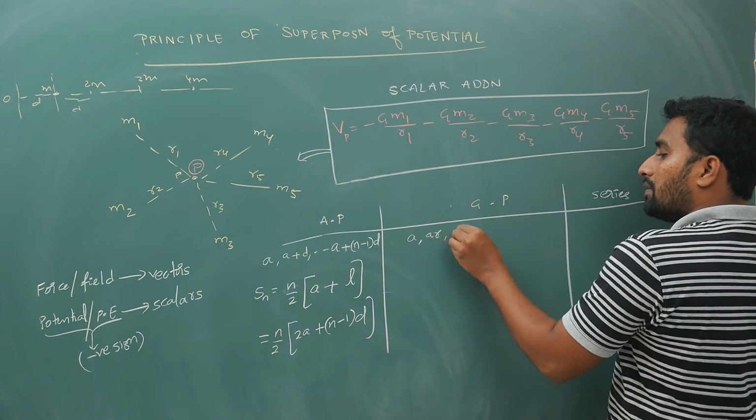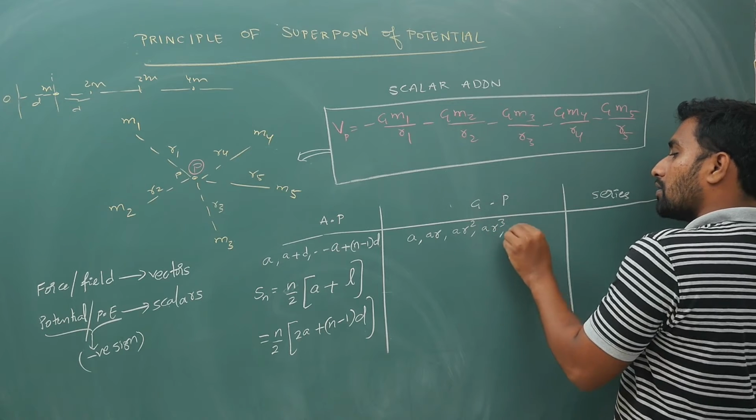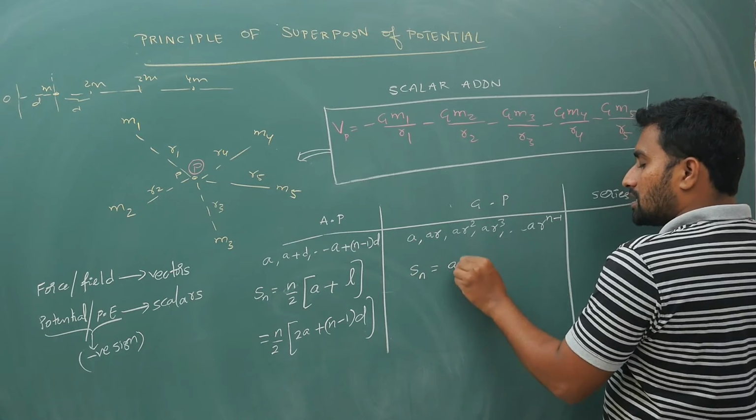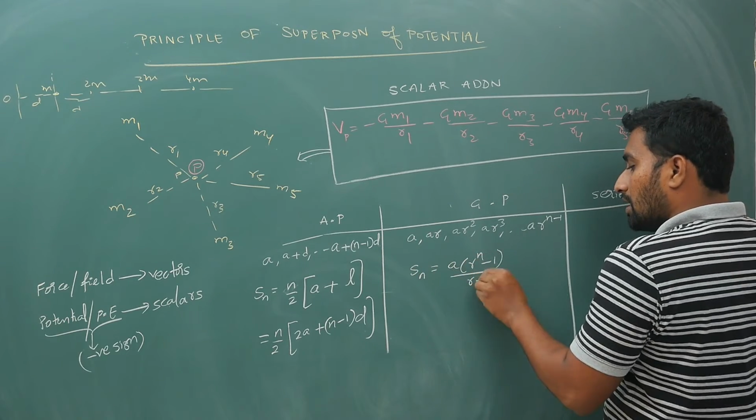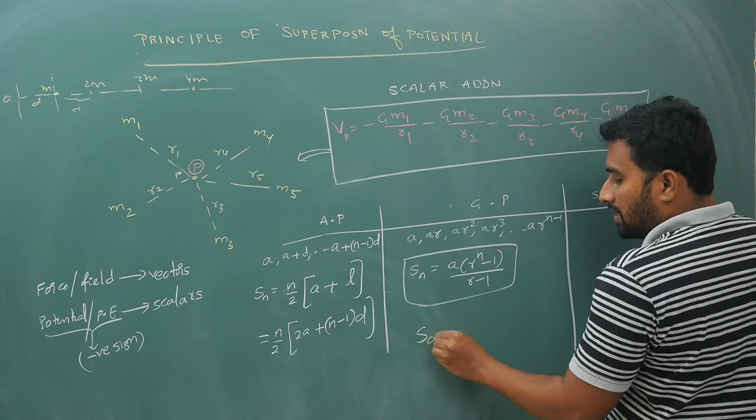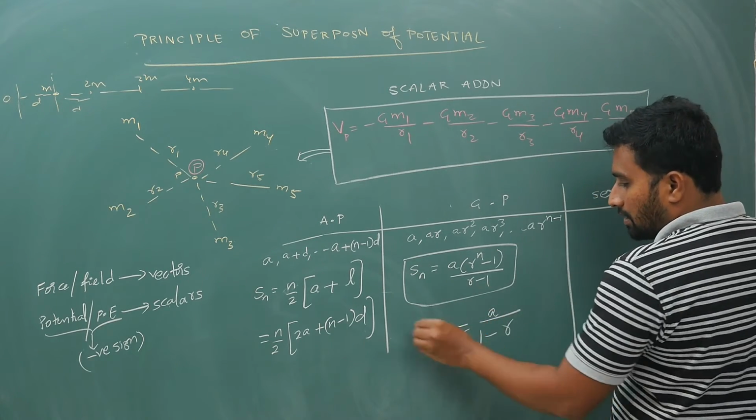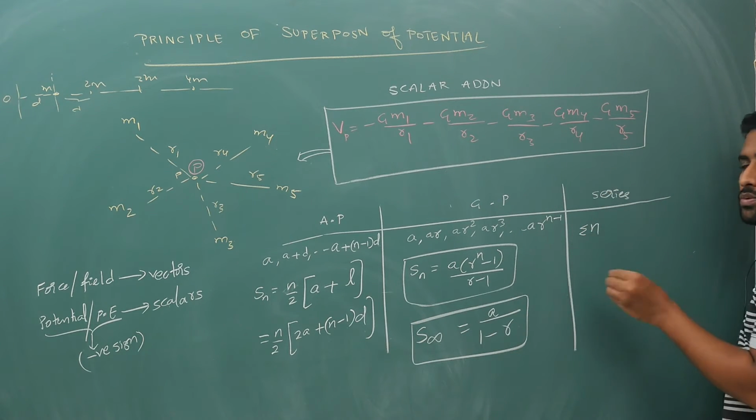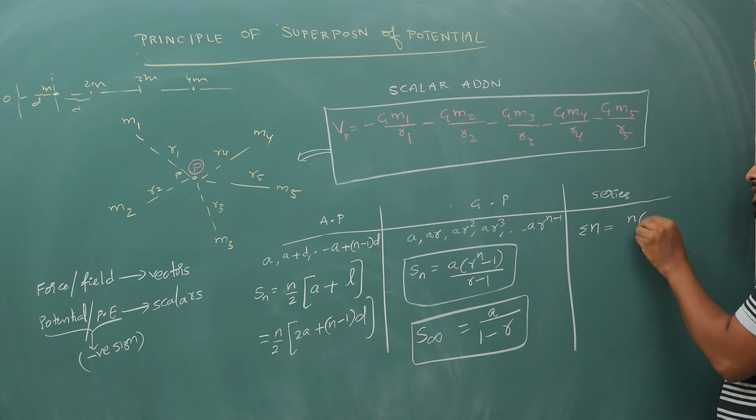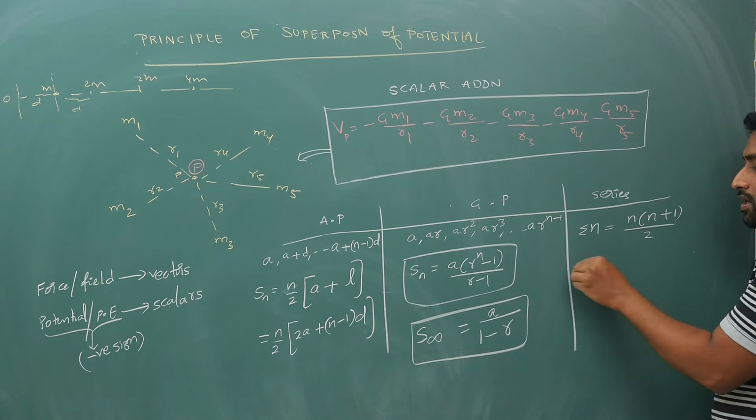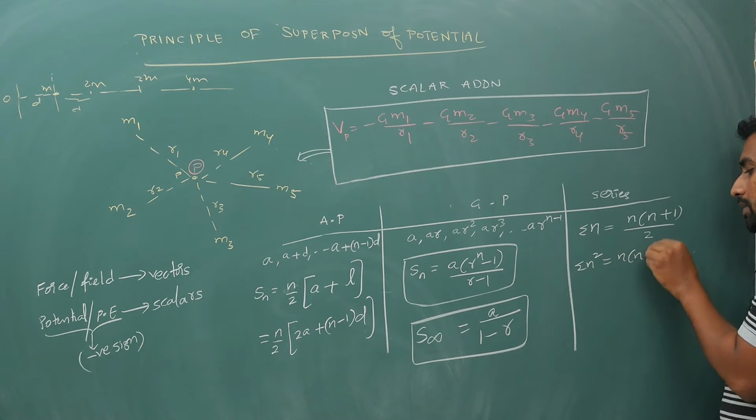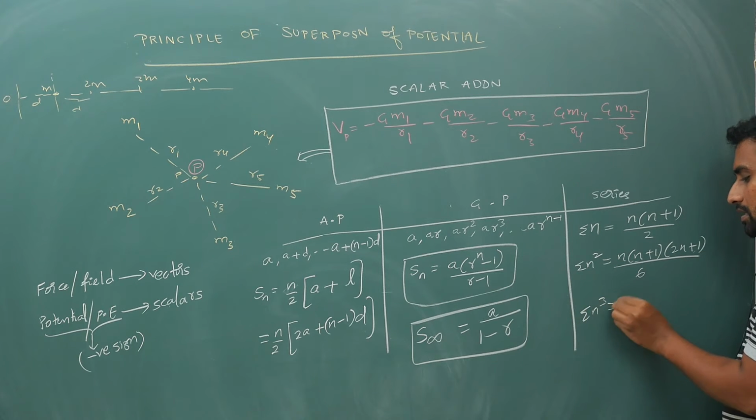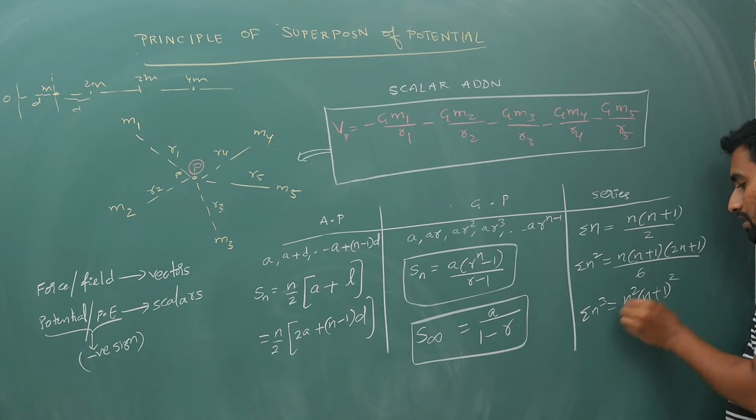In geometric progression, you will have a, ar, ar square, ar cube, so on up to ar power n minus 1. Here the sum of n terms is a times r power n minus 1 by r minus 1. Very important, commonly used, the sum of infinite terms is a by 1 minus r, where r is the ratio. Coming to series, sigma of n, 1 plus 2 plus 3 and so on up to n numbers, is n into n plus 1 by 2. Sigma of n square is n into n plus 1 into 2n plus 1 by 6. Sigma of n cube is n square into n plus 1 whole square by 4.